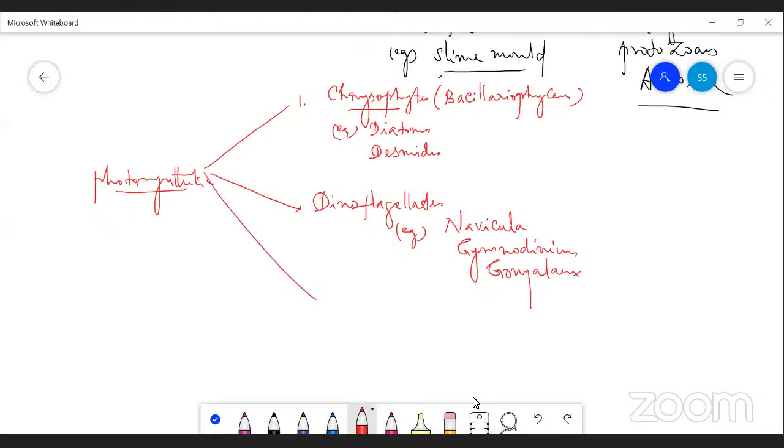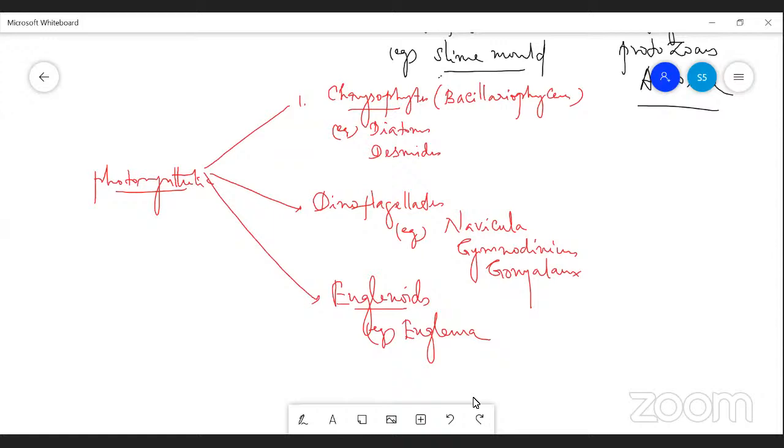And the third one is euglenoids, for example, Euglena. So these are the three categories. Let us see them one by one.